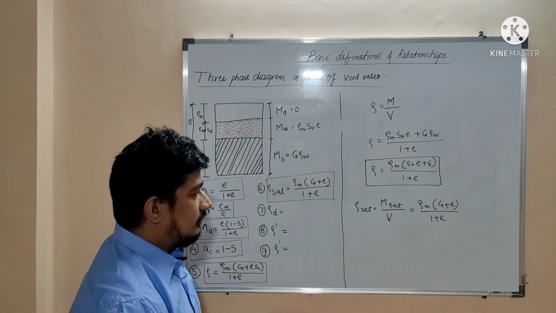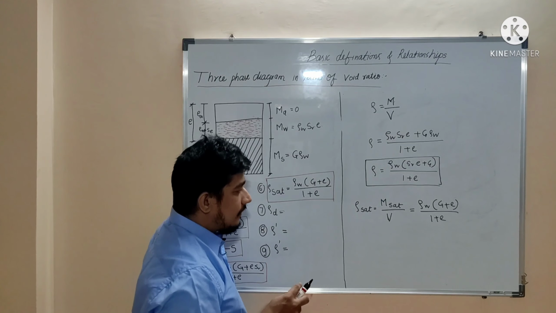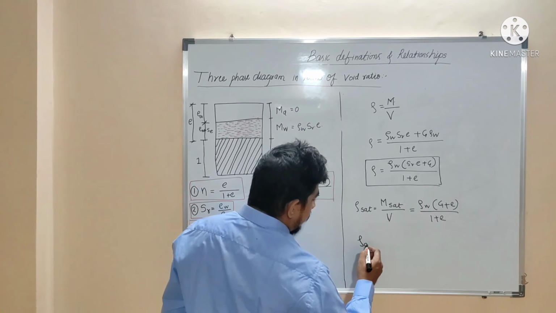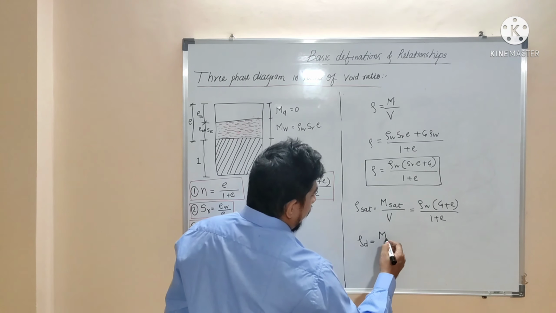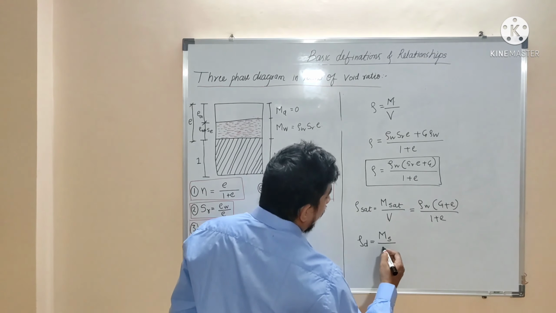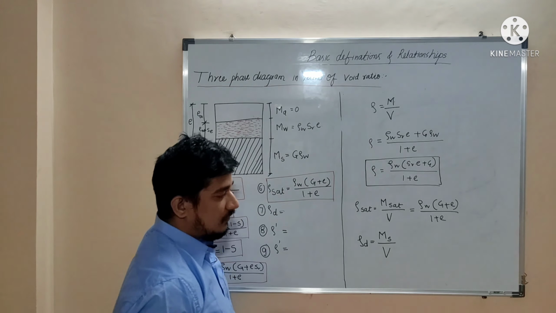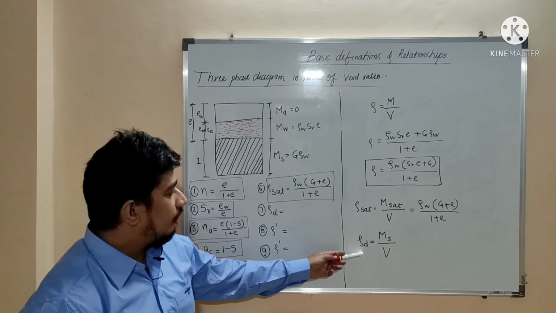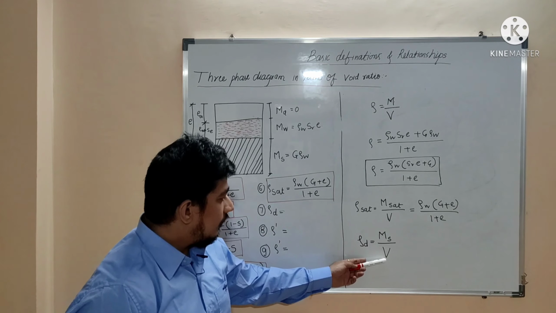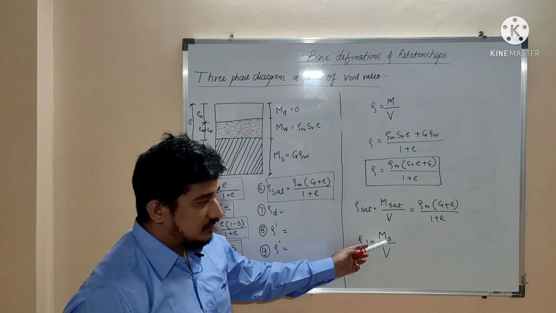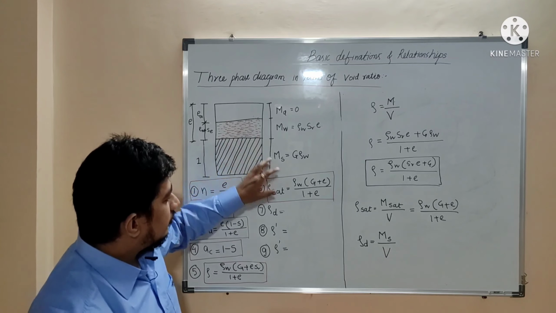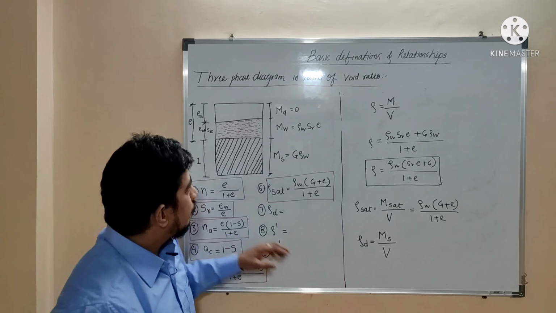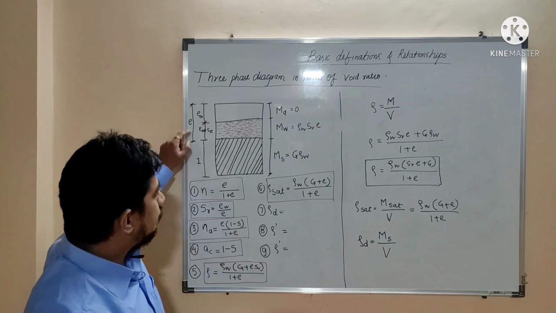Next term is rho D, that is nothing but the dry density. So rho D, what is the formula for rho D? It is MS divided by total volume of soil, as I have already told you. When we consider MS, that is the mass of solids, but here the total volume is there, so it has to be 1 plus E.